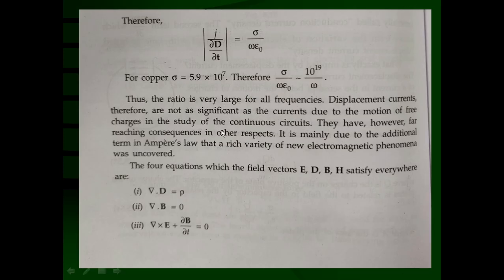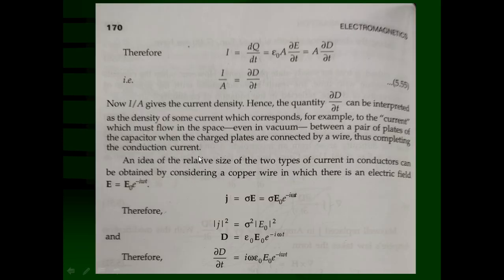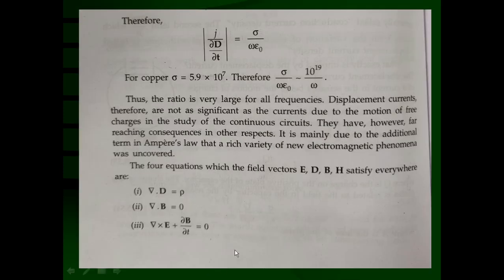Now, if you take the magnitude of this one, that means the modulus of del D upon del t squared, that is equal to omega squared epsilon 0 squared E0 squared. Then you take the ratio, that means the magnitude of J upon the magnitude of del D upon del t.